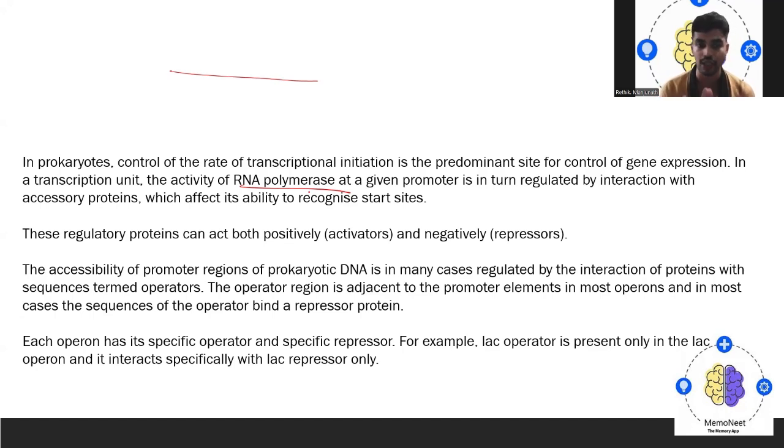See, the accessibility of the promoter region in prokaryotic DNA is in many cases regulated by the interaction of a protein with sequences. We normally term these operators. The operator is actually a region. We need to understand these terms so that in the coming lac operon you'll understand it very easily. The operator is a region which is adjacent to the promoter element in most operons.